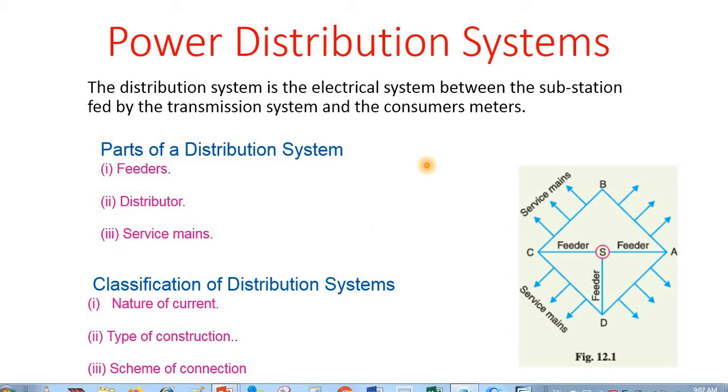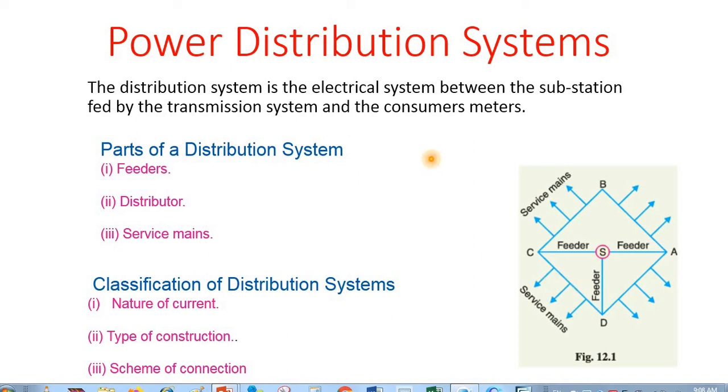The third component in a power system, which I previously named as a distribution system, may look like the architecture shown in figure 12.1. Here a substation is connected to the consumers at the service mains through a network of feeders, distributors and service mains. So the network of feeders, distributors and service mains is called the overall distribution system.